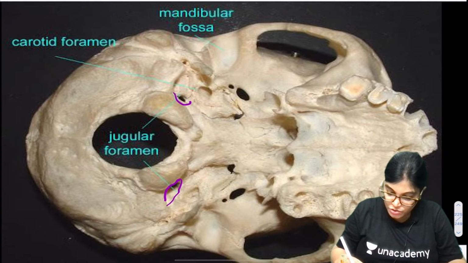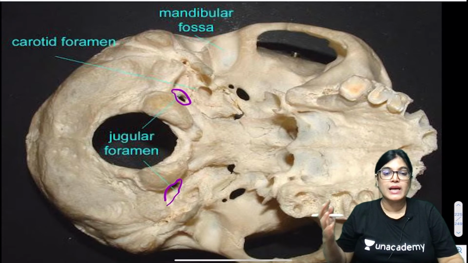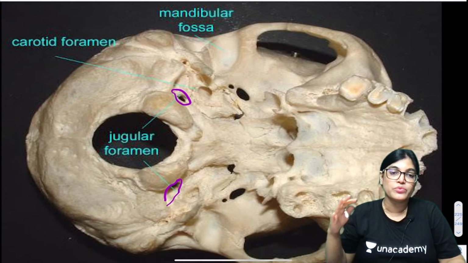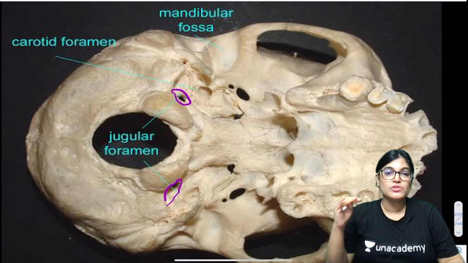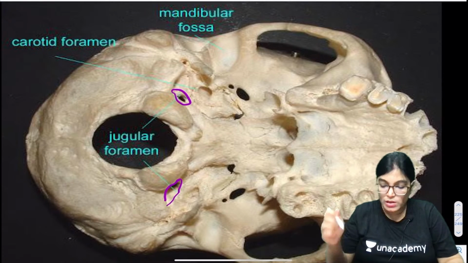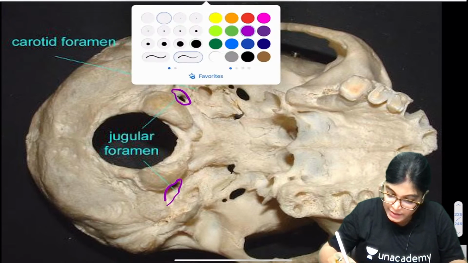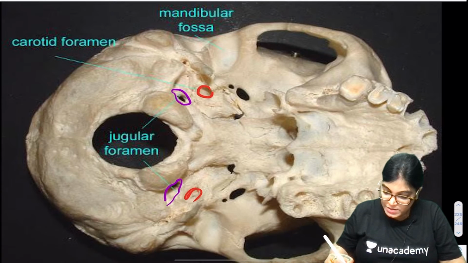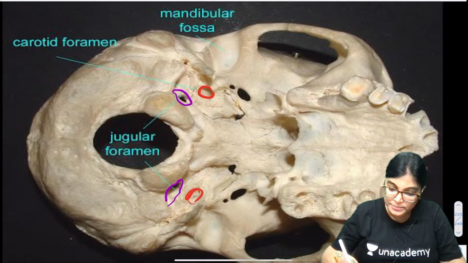From the cranial aspect, it is categorized into 3 parts, and you have to know the structures passing through it. Also you can see part of the carotid canal here. What structures pass through the carotid canal? Can anybody tell me?